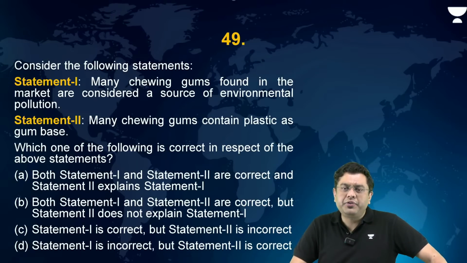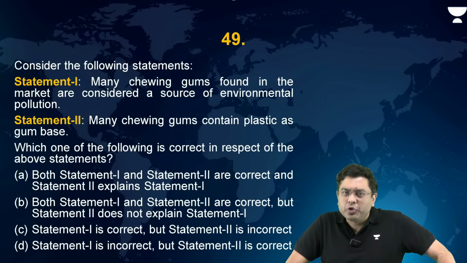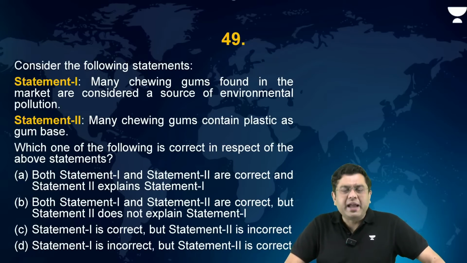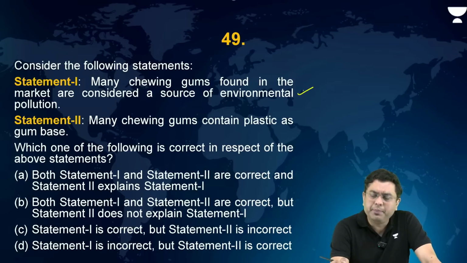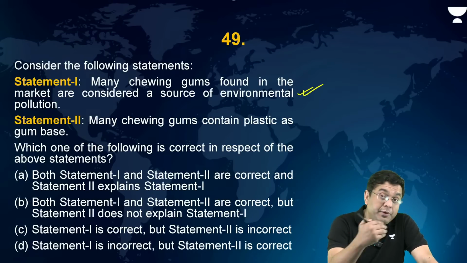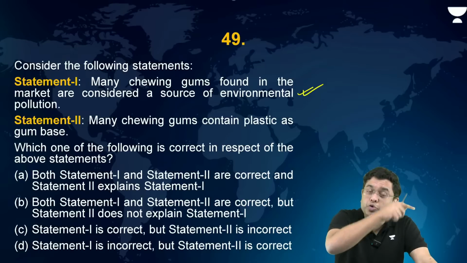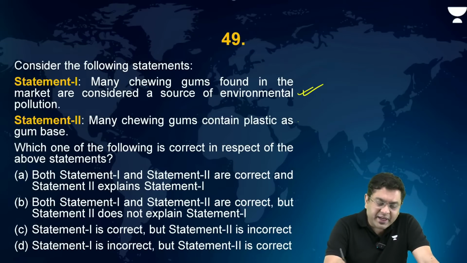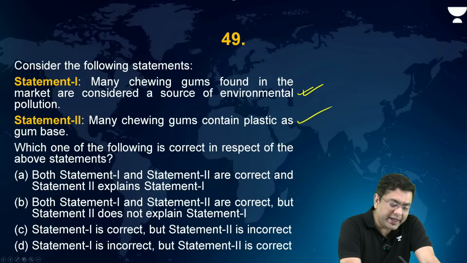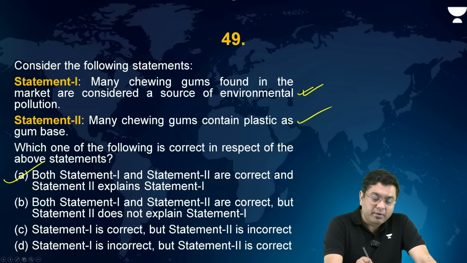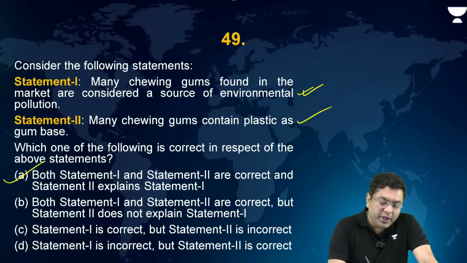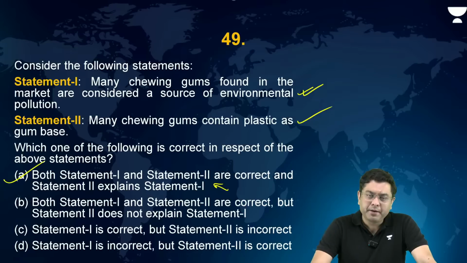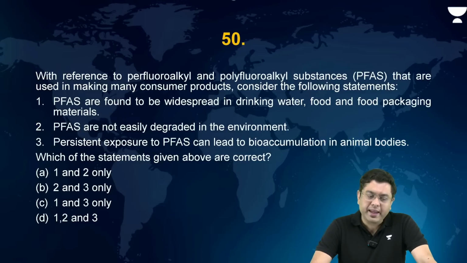Coal-based thermal power plant versus diesel or petrol. You have a greater amount of coal-based power plants, isn't it? So that is one of the larger emissions of sulfur dioxide. Now here, many chewing gums found in the market are considered to be a source of environmental pollution. Absolutely yes. Many of them don't degrade very easily and they move through the food chain as well. Many chewing gums contain plastic as a gum base. That is also correct, and that is why they are a source of environmental pollution. So both statements 1 and 2 are correct, and statement 2 explains statement 1, right? So the correct answer in this case is A.